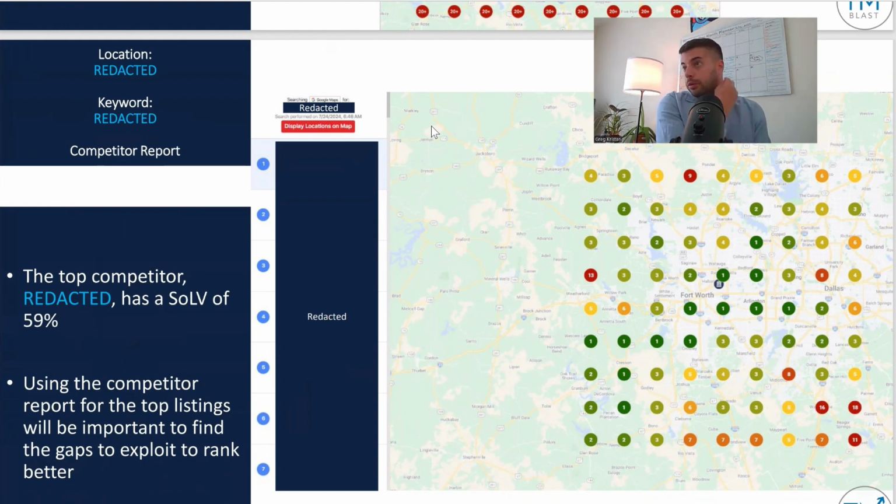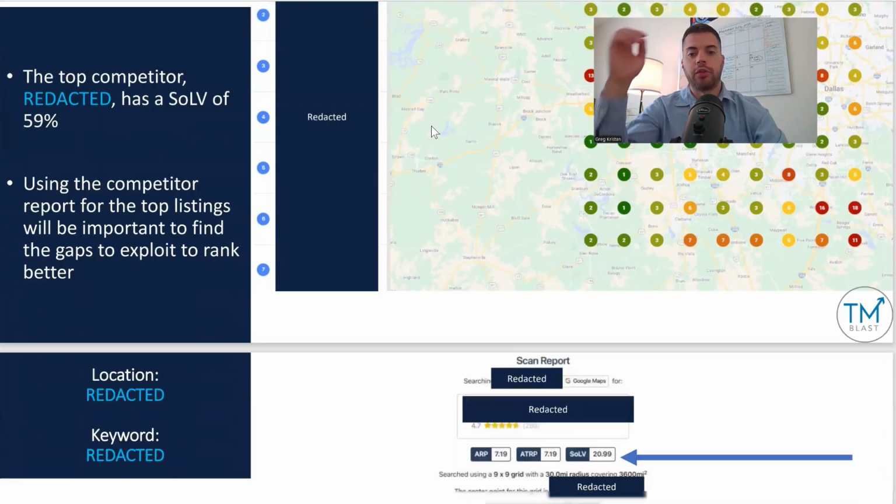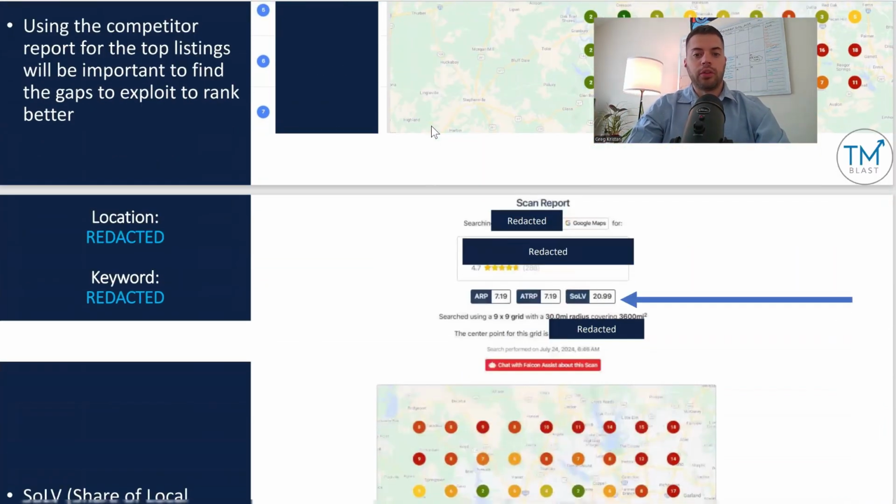Where are the gaps? And the gaps could be things like categories or hours or area code or frequent updates or social media in the knowledge panel. There's more to it than just that, but it's a great baseline just to get an idea of who's winning, where are the obvious gaps that we can first start with to try to increase some share of local voice. That's going to get some early wins.